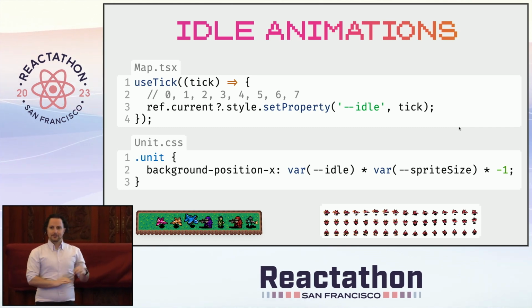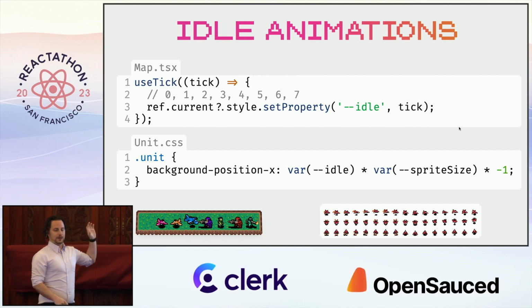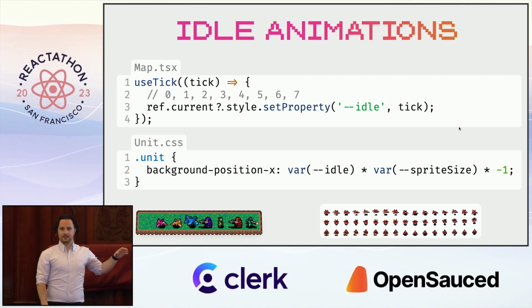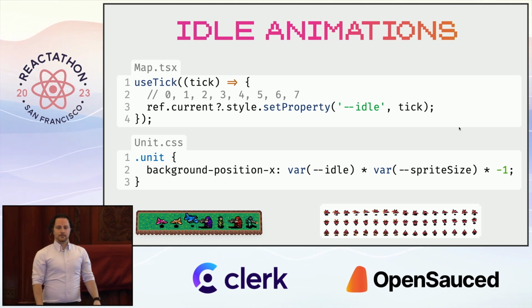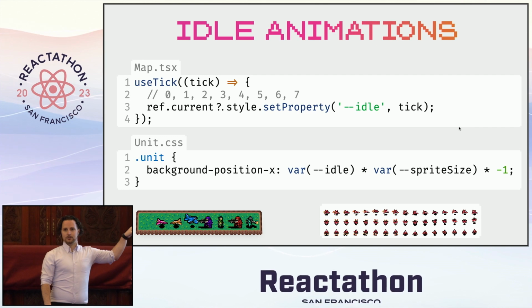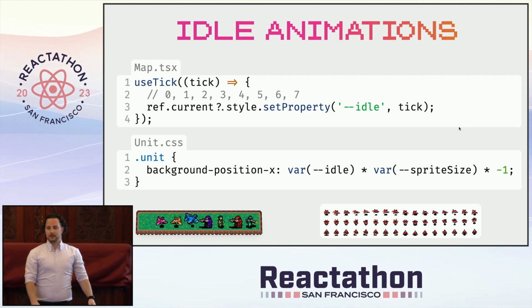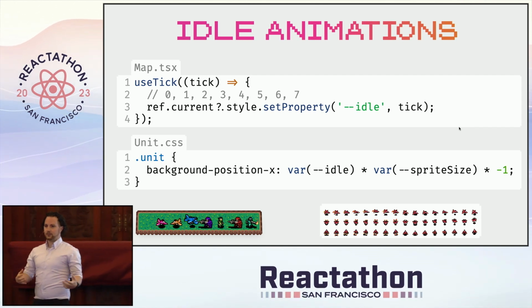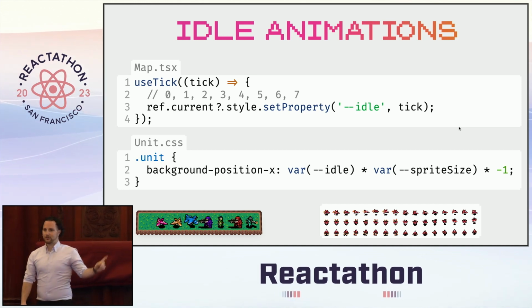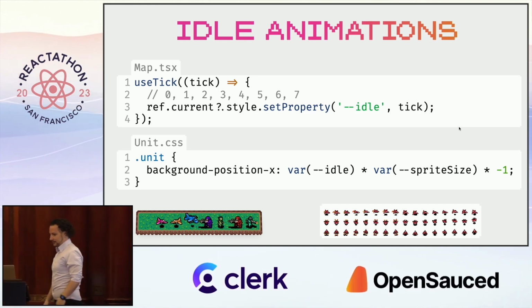The best solution that I found is that on the top level of my component tree, I have a hook called useTick. Every 180 milliseconds, it sets one CSS variable. Each of the units just uses that CSS variable to offset which sprite to show. So there's no JavaScript running on each of the individual units. It's just at the top level. This is not very fast, but it's in sync.